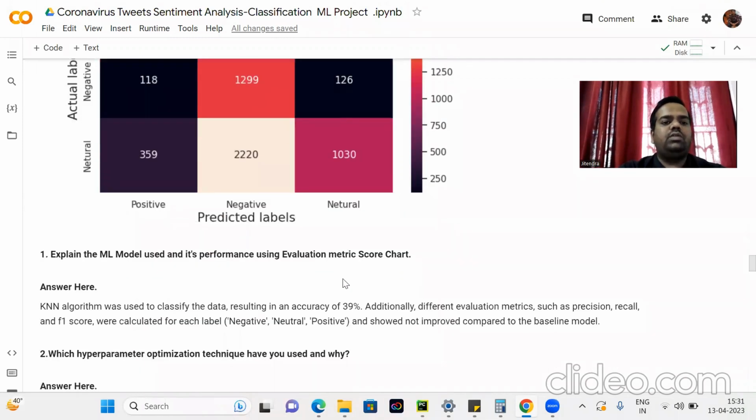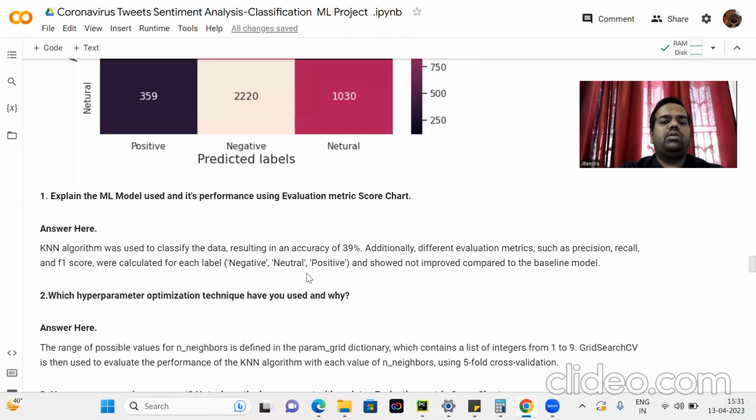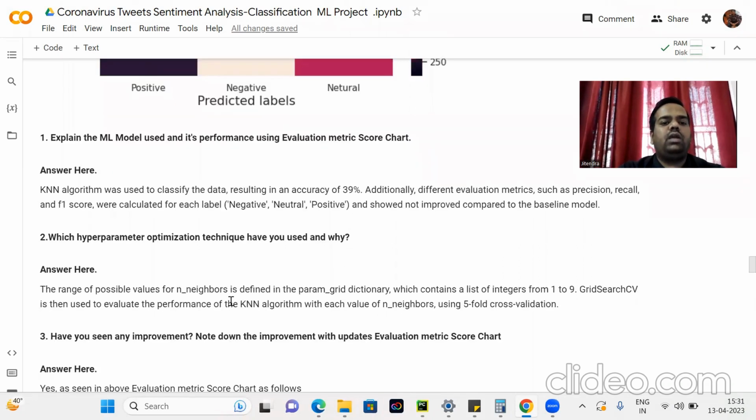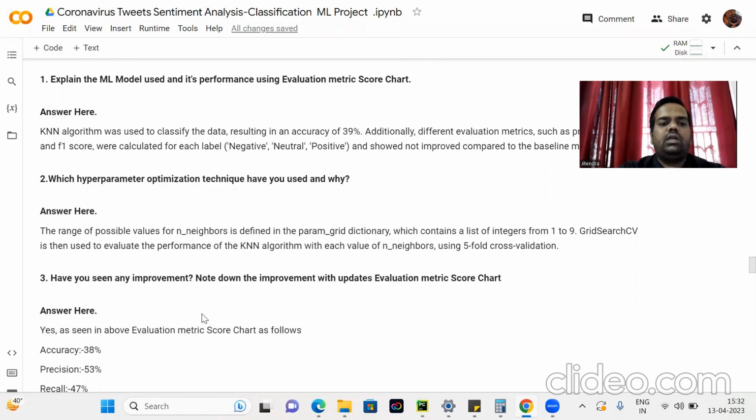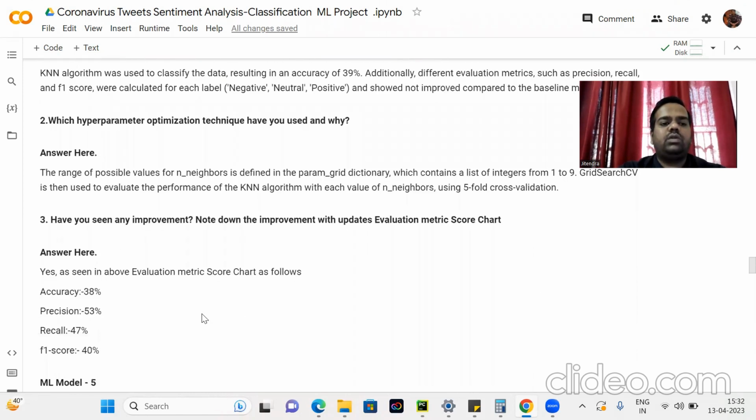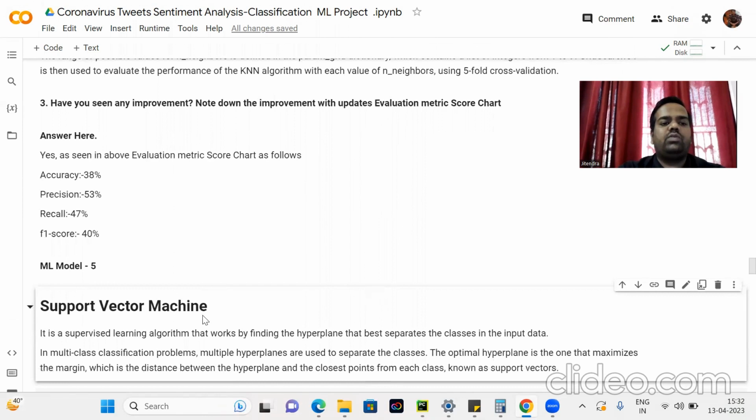Explain the ML model and how it performs using the evaluation metrics score chart. KNN performed worst, with an accuracy of 39%, across evaluation metrics such as precision, recall, and F1 score for each label of negative, neutral, and positive. The hyperparameter n_neighbors is defined over integer values ranging from 1 to 9, and grid search is used to evaluate the performance of the KNN algorithm with each value of n_neighbors using 5-fold cross validation. Yes, there is improvement in the evaluation metrics: accuracy of 38%, precision 53%, recall 47%, F1 score 40%.